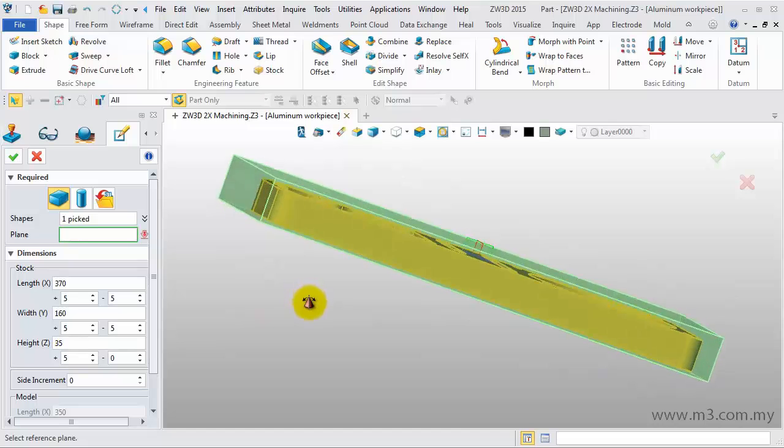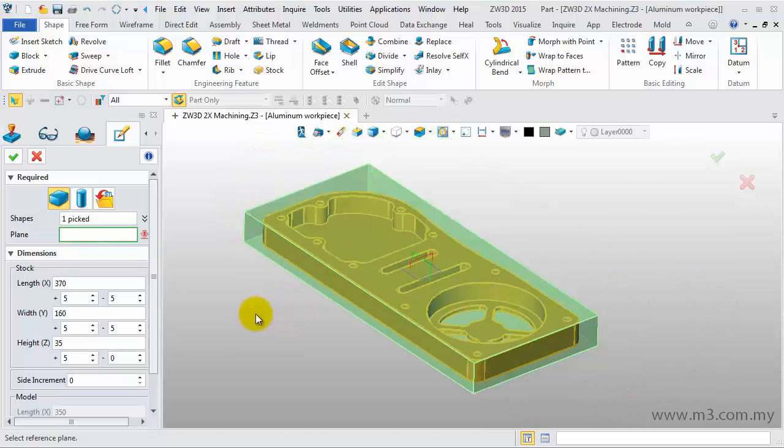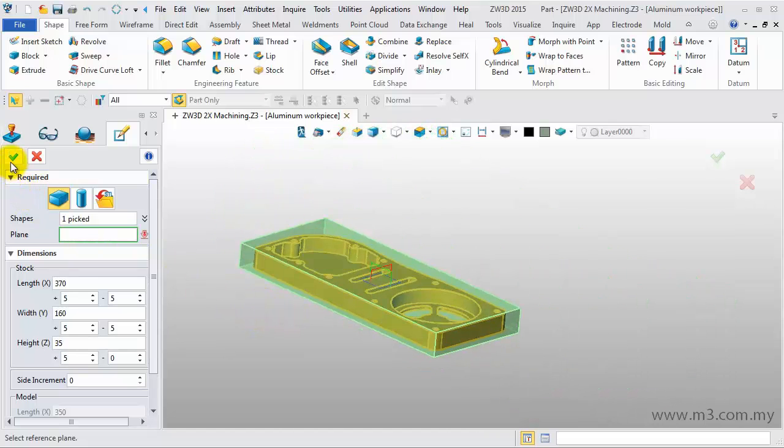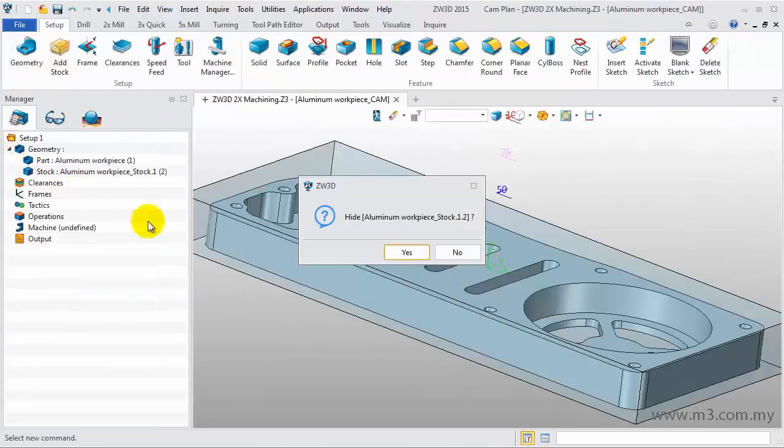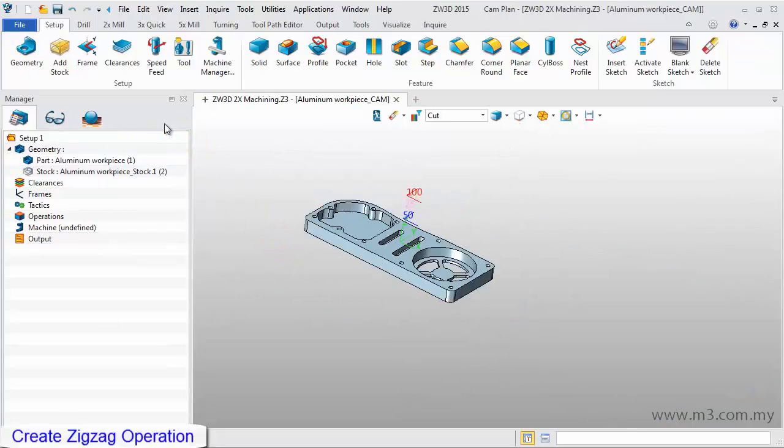Check the stock. Click OK to finish the definition. In the pop-up window, click OK and hide the stock. Next, create the machining operations.